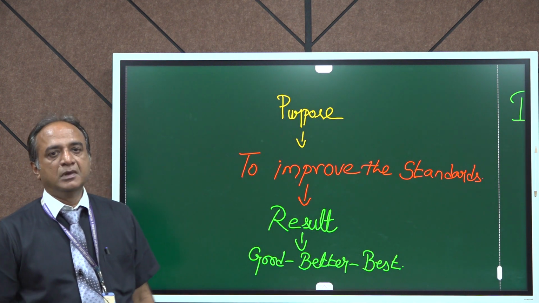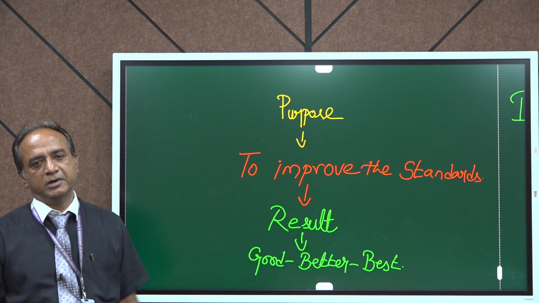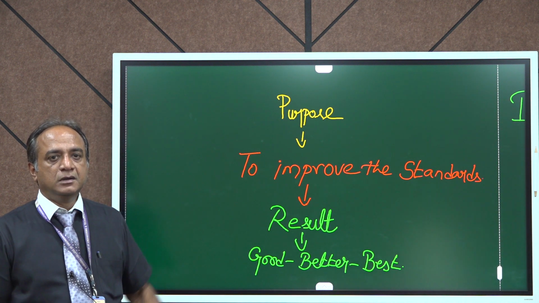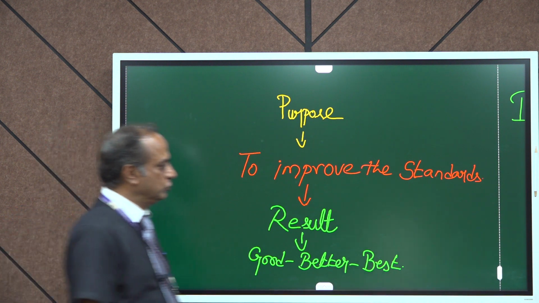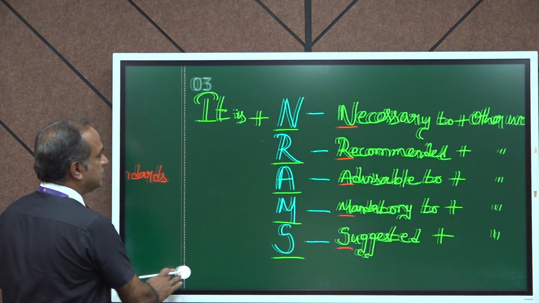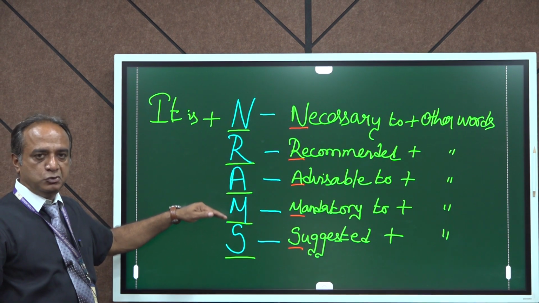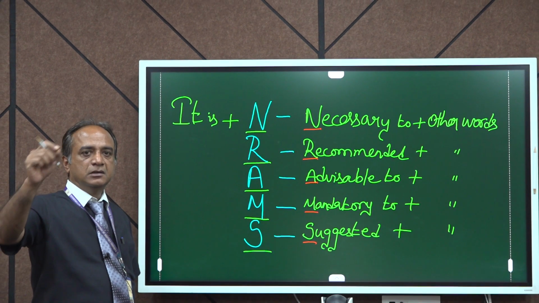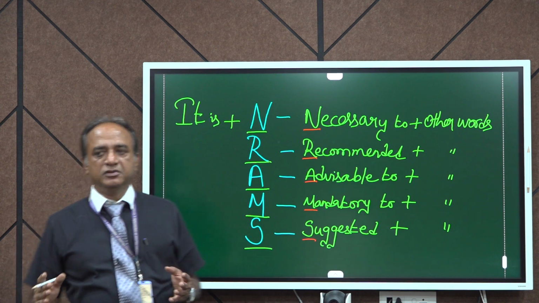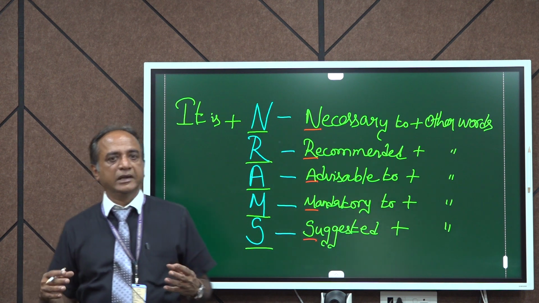Okay? Now next we are going to see how to write a recommendation. Okay? So already I told you it's a formula based structure and it would be easy for you to learn in a very comfortable way. You see, this is the structure. Okay? So whenever you write a recommendation, first you write the title, then you give a number for each and every recommendation. So in the examination or even in your real life experience, you would be in a position to write recommendations.